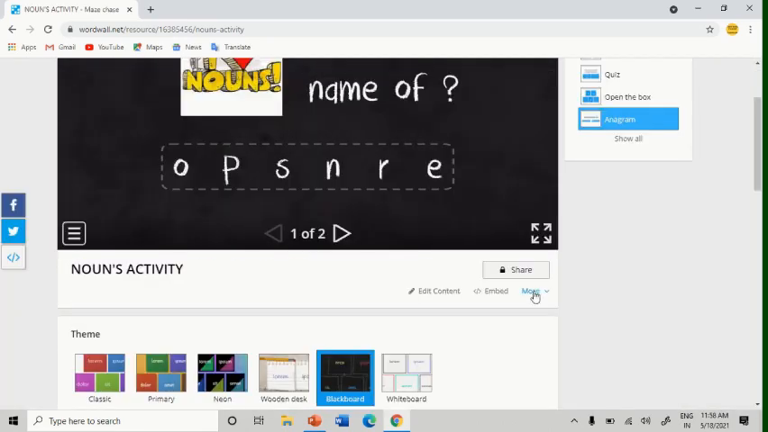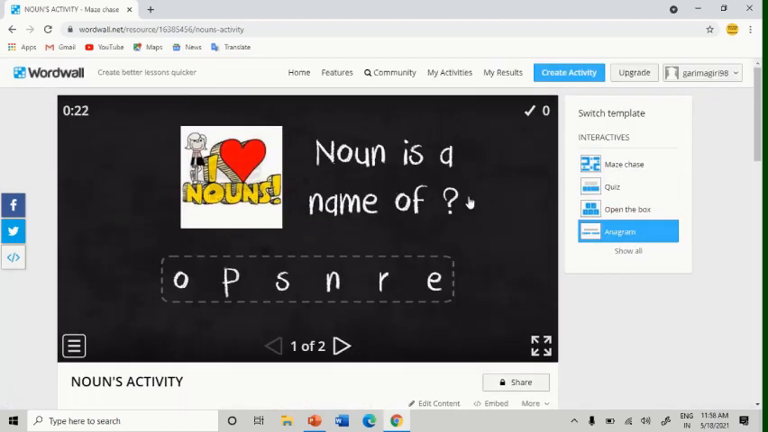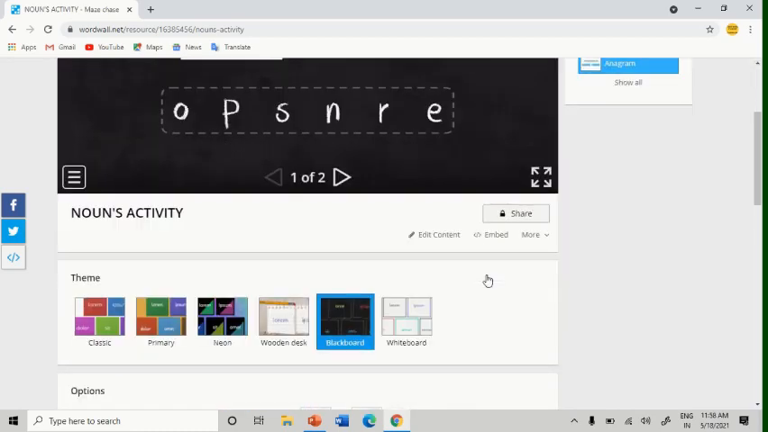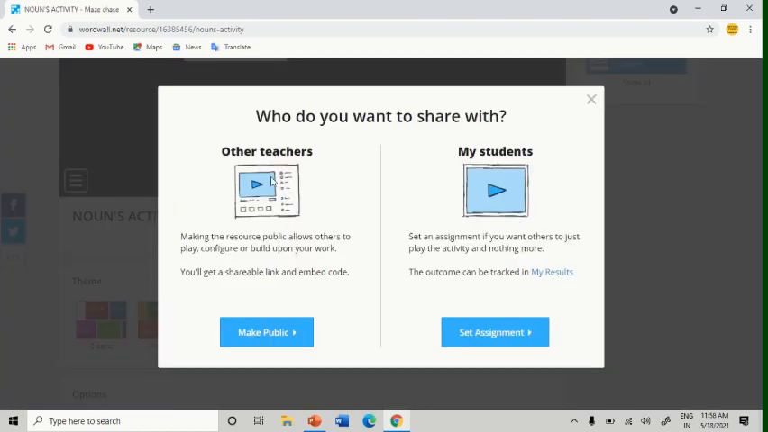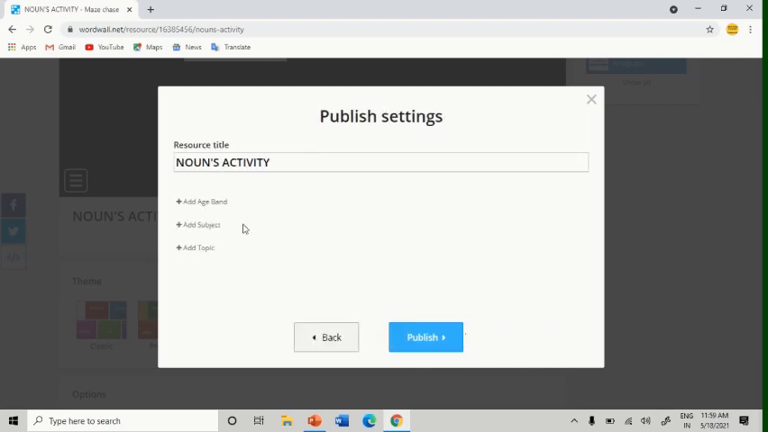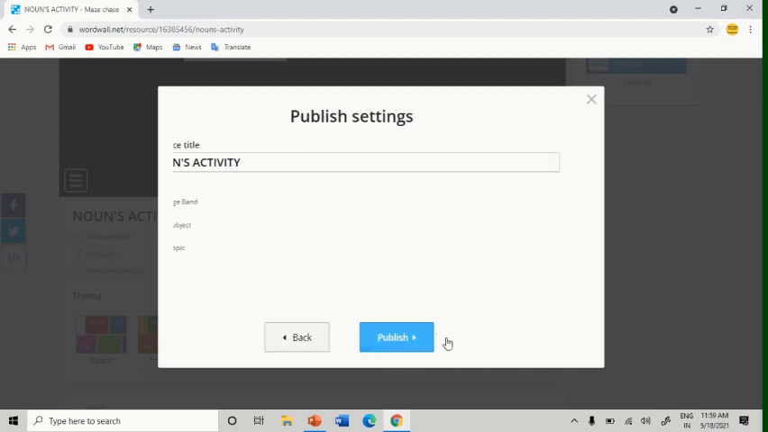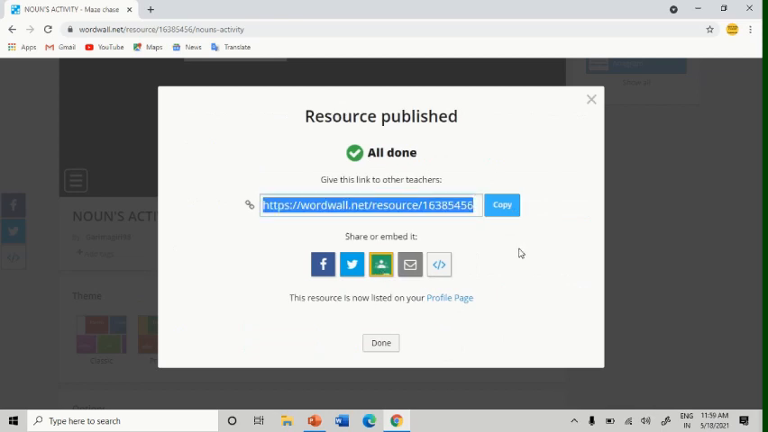And then yeah, more like if you want to rename. Now the question is, how will you allow your kids, your students, your siblings to play it? You will simply click on this share. I have clicked on it. Now after clicking on it, who do you want to share with? Other teachers. If you want to give the editable link to any of your colleagues or any other staff member, you can simply click for this one, that is other teachers, make public, noun activity, publish, and then copy it and give it.